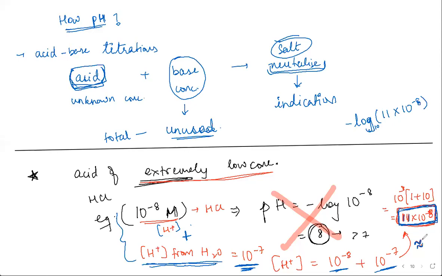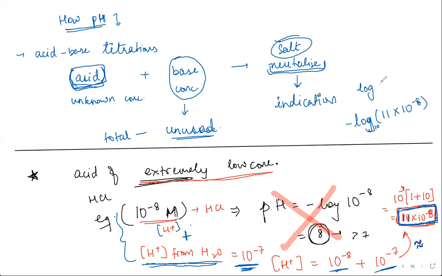So I write log of 11. When you press log, a bracket will come. If minus doesn't come, then log. Yes, you can do this also: minus 8.